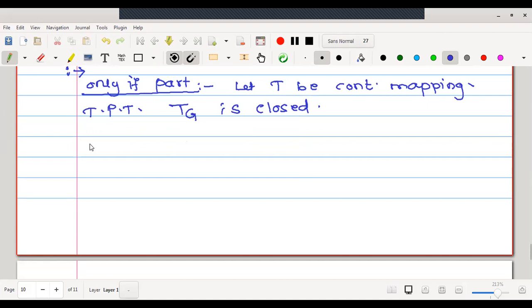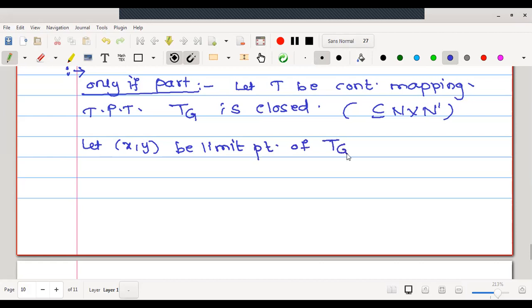The graph is a subset of N cross N', so every element in that graph is an ordered pair. Therefore, let (x, y) be a limit point of the set TG.